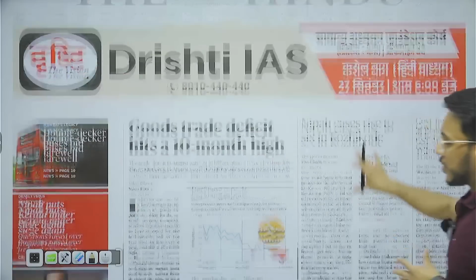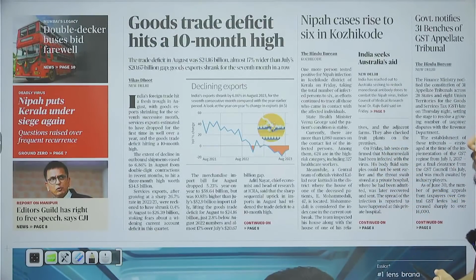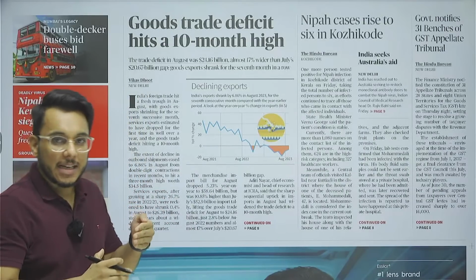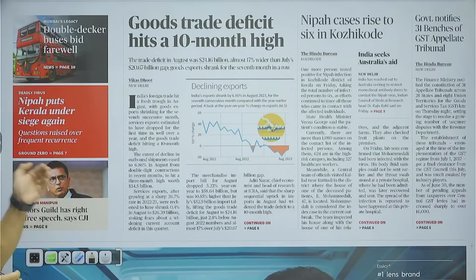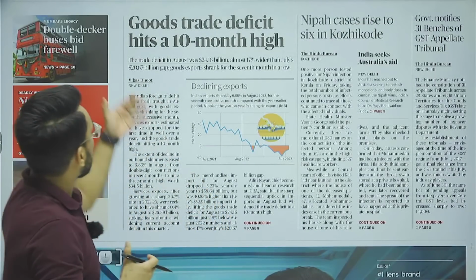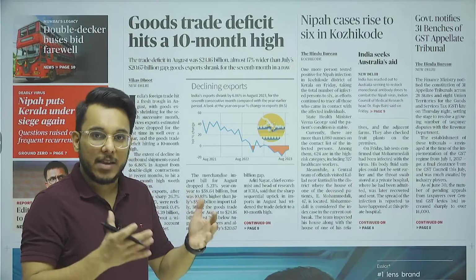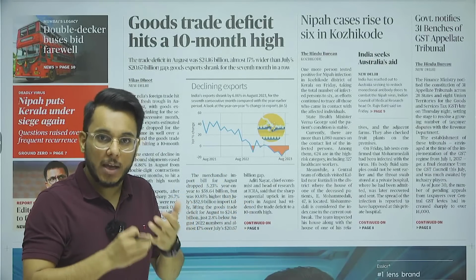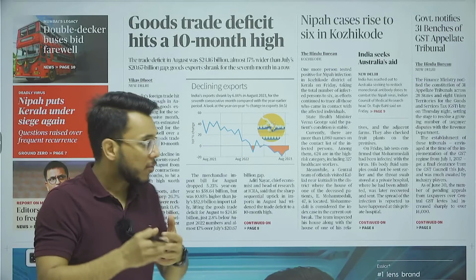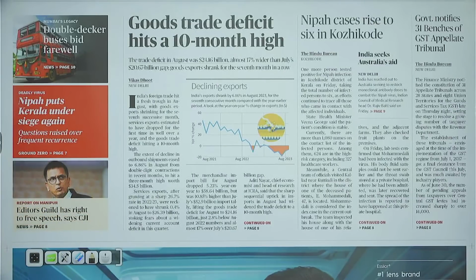Now first of all, let's take an overview of the entire newspaper so that we can understand which articles are actually important in today's newspaper. Here we have the first page of the Delhi edition. The first article talks about the goods trade deficit hitting a 10-month high. India's exports have declined by 6.86%. As exports decline, the trade deficit will increase. We import a lot: crude oil, IT components, electronics.